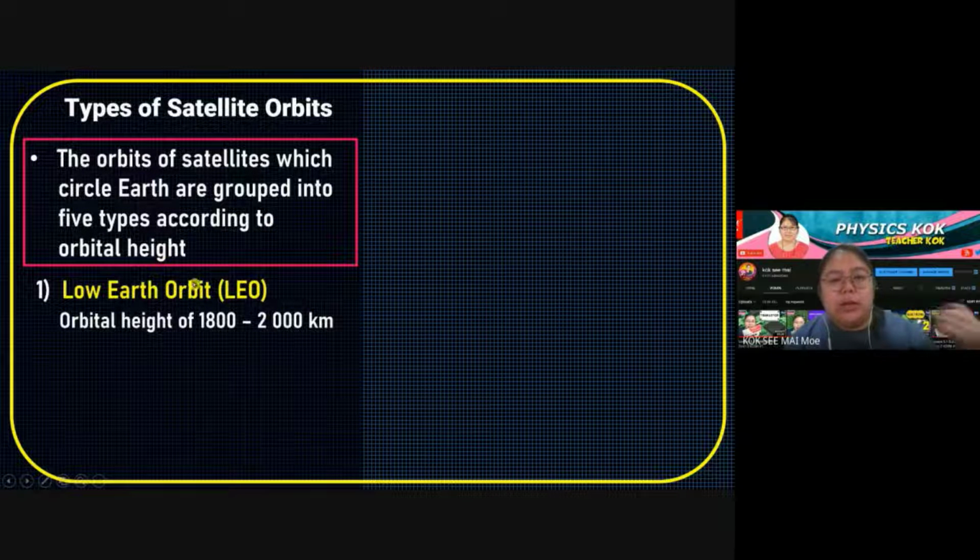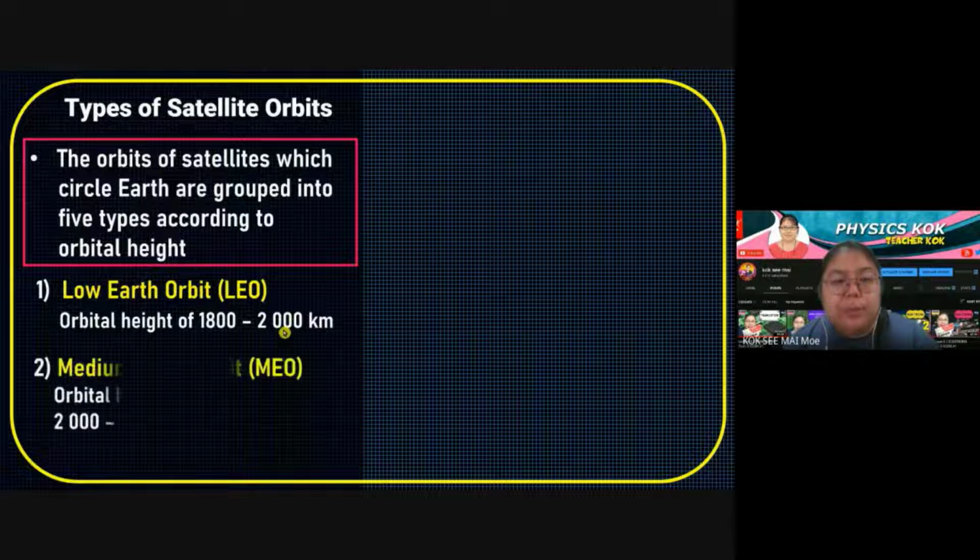First one they call LEO, low Earth orbit. That means this one should be the nearest to the Earth. So what is the orbit height? Around 1,800 to 2,000 kilometers from the Earth. So we call it a low Earth orbit.